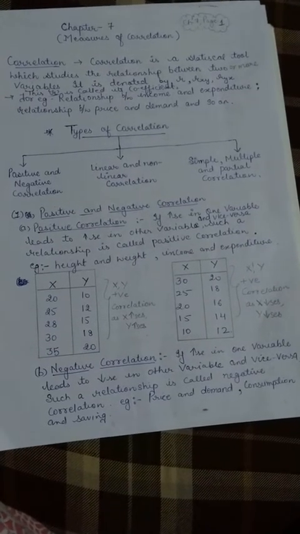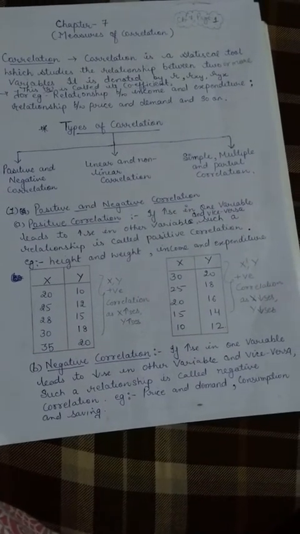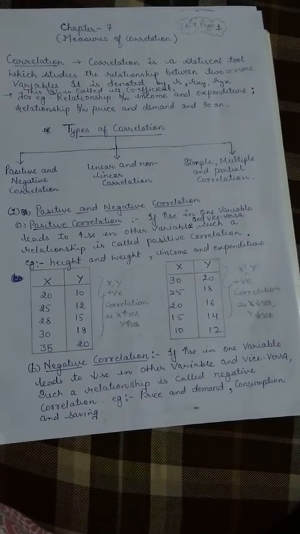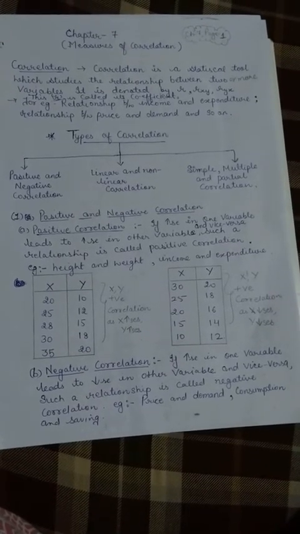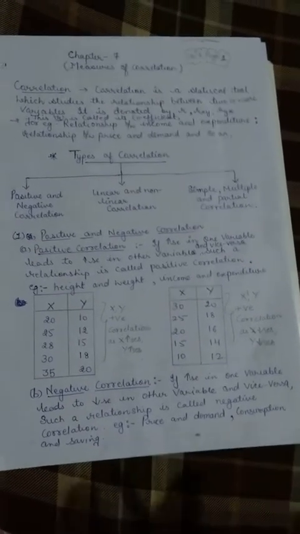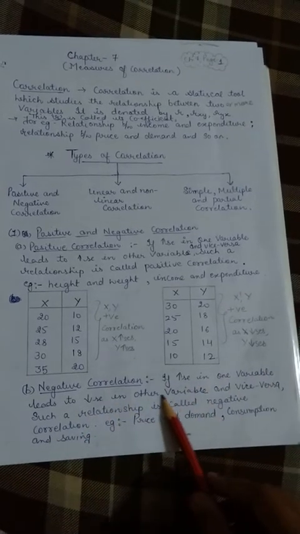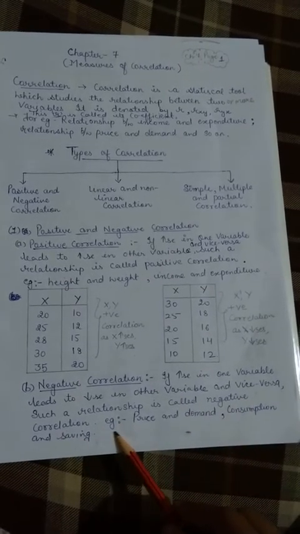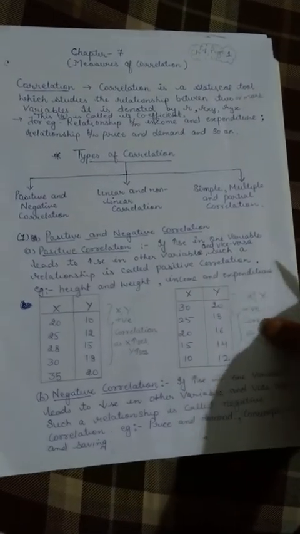So this is the type in which the variables go in opposite directions. If one increases, the other falls, or if one falls, the other increases. This type of thing is called negative correlation. You can read it from here also. If an increase in one variable leads to a decrease in another variable and vice versa, such a relationship is called negative correlation. For example, price and demand, consumption and savings.